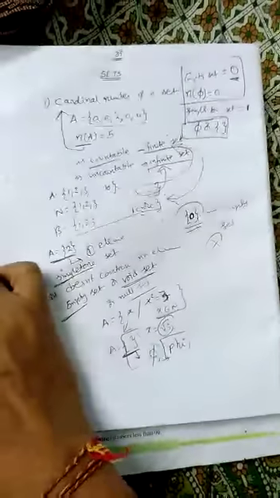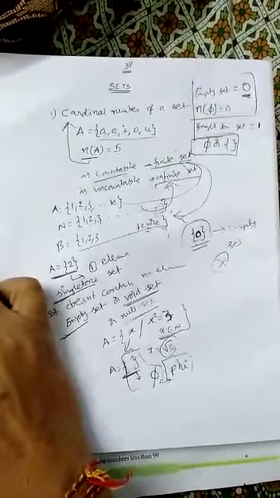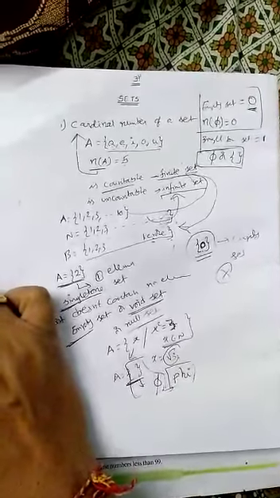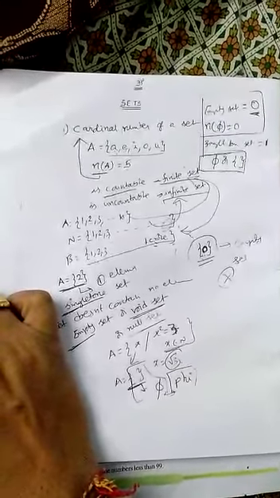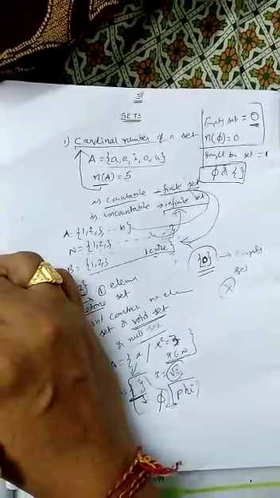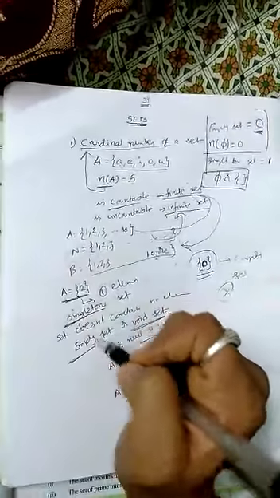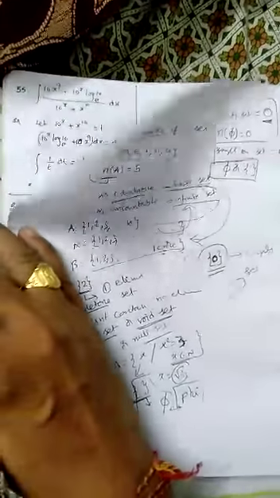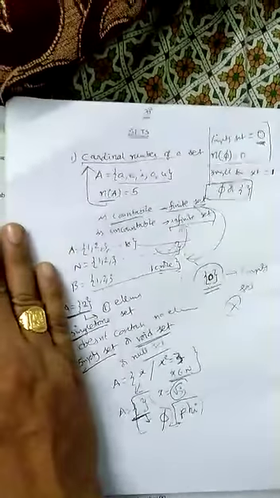Once again, listen. There are a few concepts I am discussing: finite set, infinite set, empty set, singleton set. A finite set means a set consists of only a finite number of elements, countable elements. A set which consists of uncountable, infinite number of elements is called an infinite set. The number of elements in the set is called the cardinal number of a set. If the number of elements in the set is 1, it is called a singleton set. If the number of elements in the set is 0, then the set is called an empty set, void set or null set.